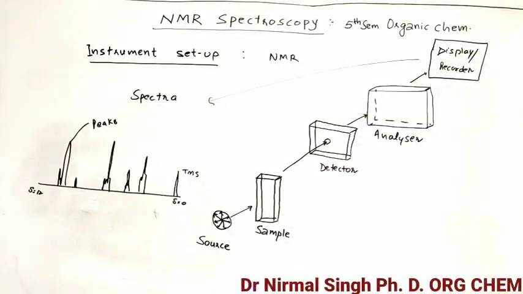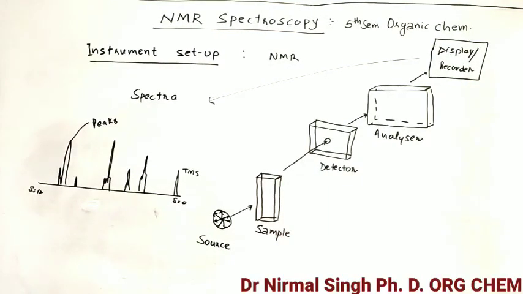This is the instrument setup in general for NMR spectroscopy, and this is very common for all other spectroscopy also. Some parts are common. In this instrument setup, we require a source. The source is electromagnetic radiation, and we will use a radio frequency wave as a source for NMR spectroscopy. Then there is a sample; the radio frequency waves, or radio waves, strike on the sample.